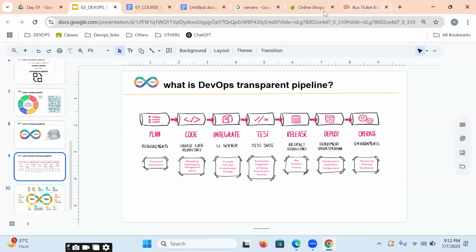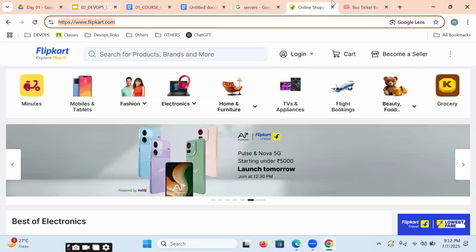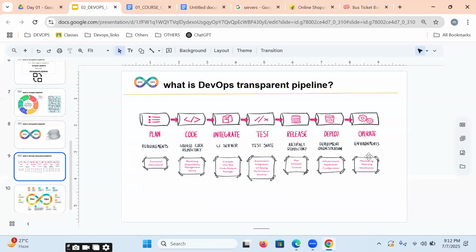Once it is deployed, we access it, like on Flipkart or Amazon, BookMyShow. But whether it is working or not, whether Flipkart or our websites are working and performing well, we are going to be monitoring and maintaining. This entire process, what are you calling it? DevOps, an automated transparent pipeline. Got it, very clear.